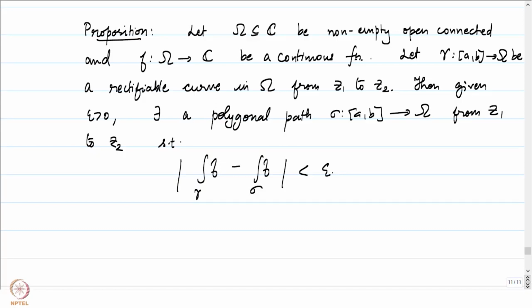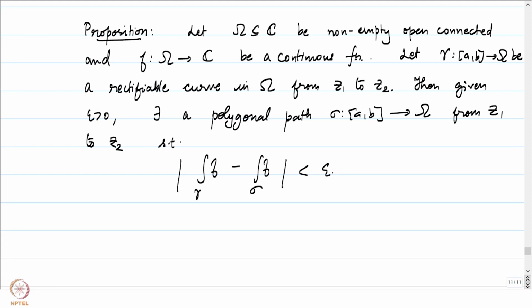If we know that the integral of f over all closed polygonal paths is 0, and we take a closed rectifiable curve gamma, then we can get a polygonal path sigma which satisfies this condition for every epsilon, and the integral of f over a polygonal path is 0 all through. Therefore the absolute value of the integral of f over gamma is less than epsilon for all positive epsilon, and therefore we get that the integral of f over gamma is equal to 0 for a closed rectifiable curve.